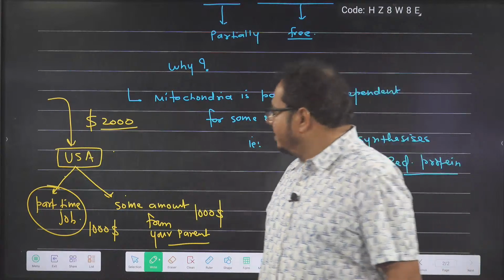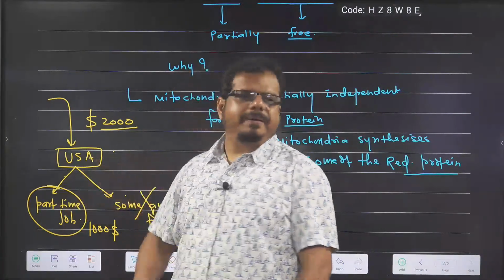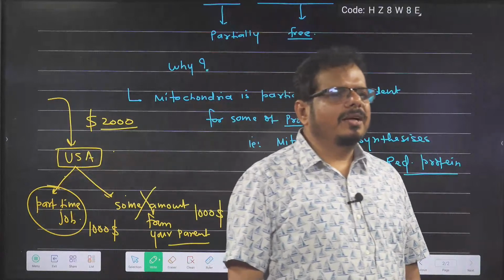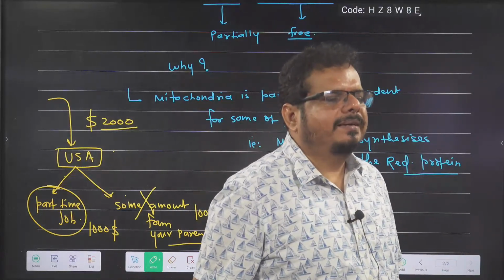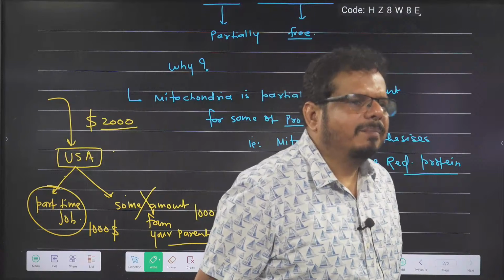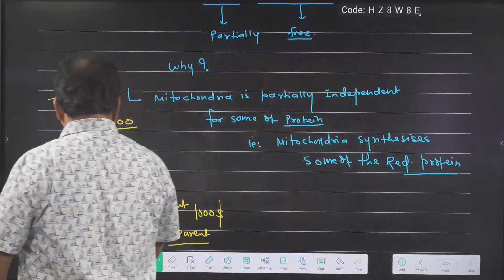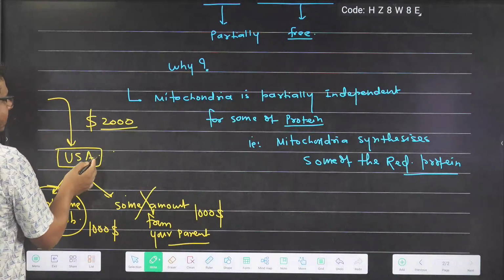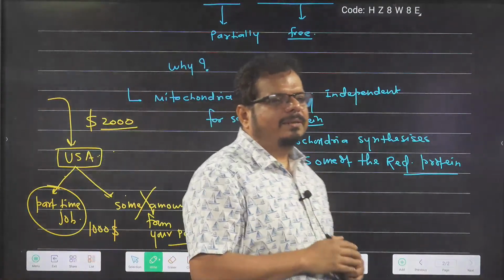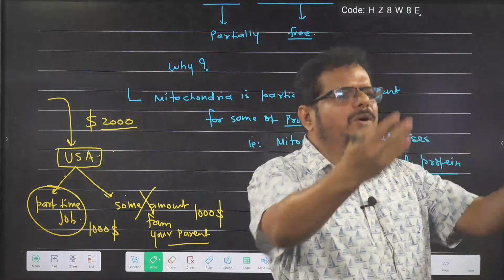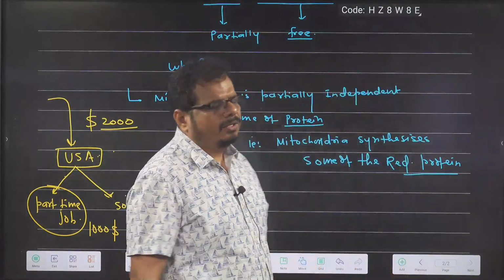When you start earning and you are not taking support from your parent, you become independent. As long as you are taking all the expenditure from your parent, you are dependent. So mitochondria is like a student who is doing part-time job and studying abroad. Some of the money they are arranging for themselves, and for some of the money they are dependent on their parents.